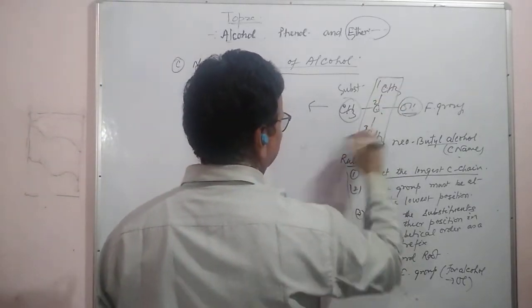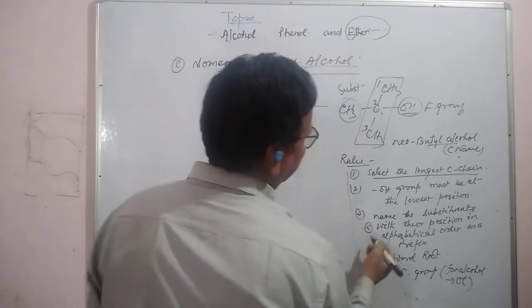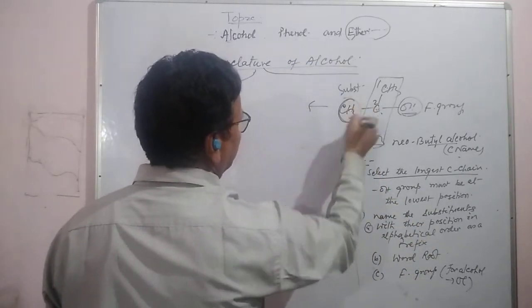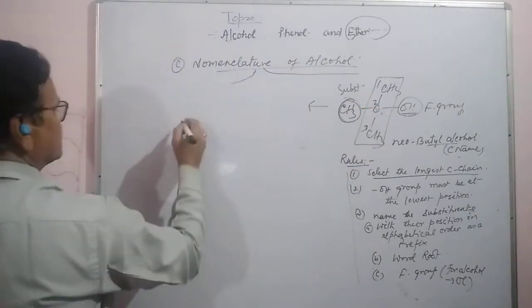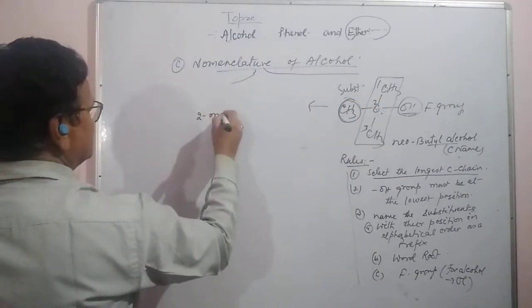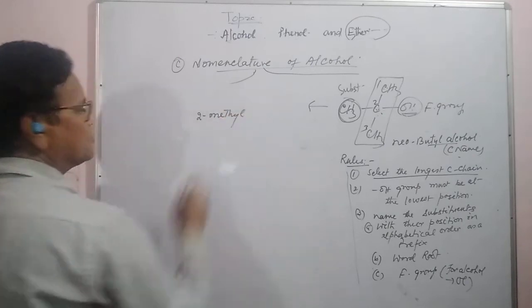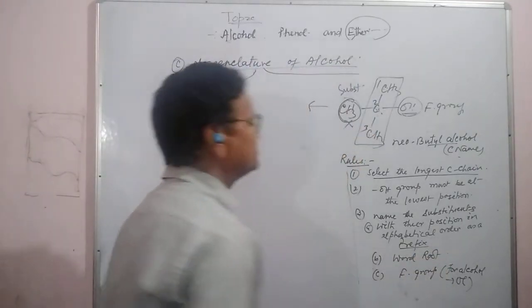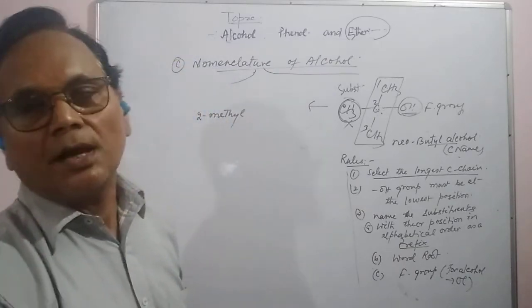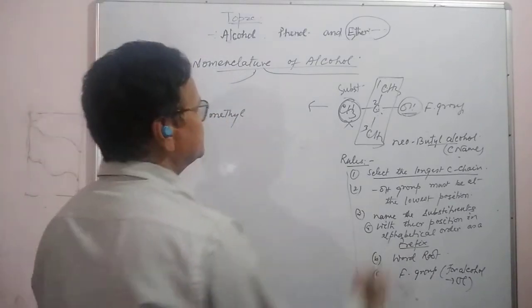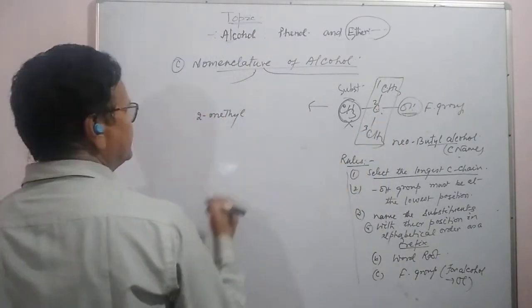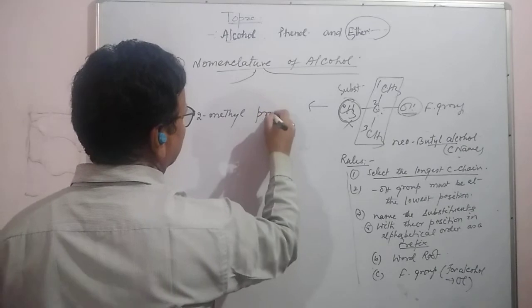Now first we will write the substituents with their position. At the 2 position a methyl group is attached here. So first we write 2-methyl. So we have written the substituent as a prefix. Then we will see the chain. Chain 1, 2, 3. There are 3 carbons, so we will write prop.